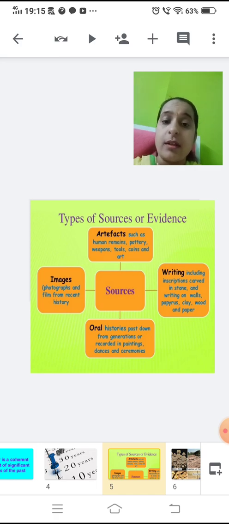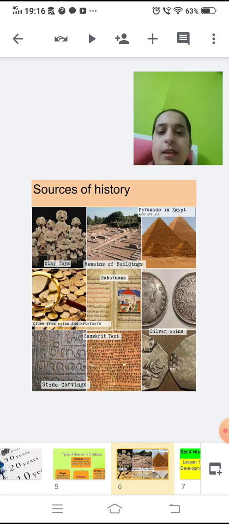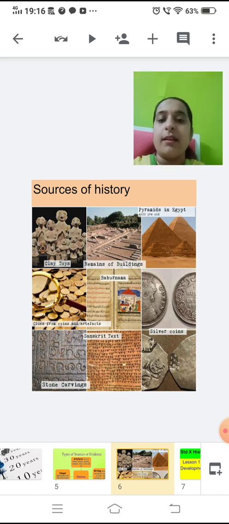Material sources, for example, in the Harappan civilization, children, you remember the seals, then the potteries, weapons, tools. They are all your material sources, the artifacts. These are all things you have learned in your lower classes. These are the sources of history. You can see the pyramids, the coins, some carvings, manuscripts. These are the sources of history.